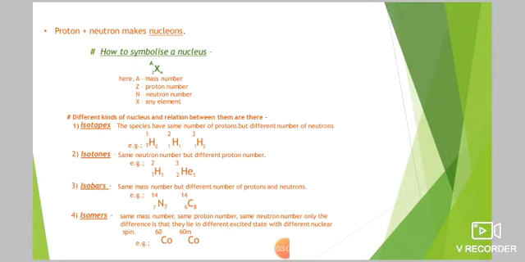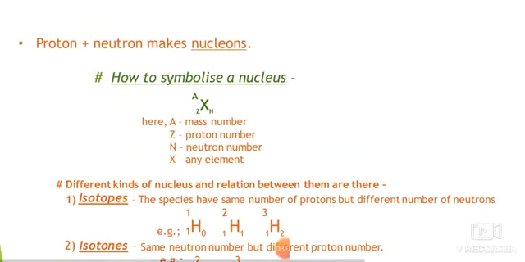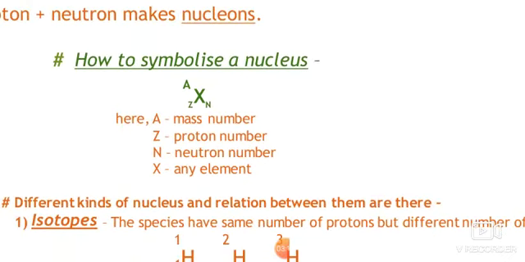Then see, this is a very basic concept that I'm focusing on here: how to symbolize the nucleus. We are dealing with the nucleus or the elements since our ninth standard, 9th or 10th standard maybe.